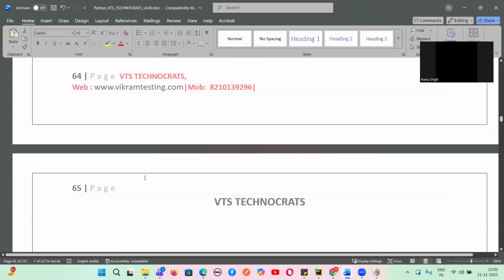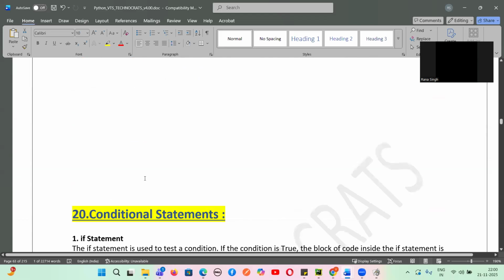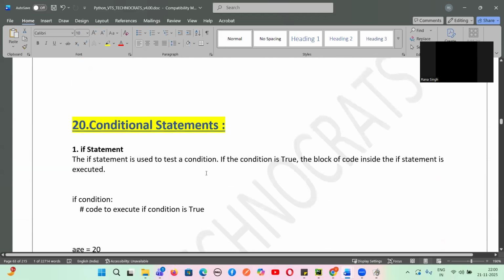From tomorrow, guys, I will start, for Monday, those who are on conditional statements and looping, by Tuesday, and then we will go to the coding part. Apart from that, guys, those who have joined, guys,